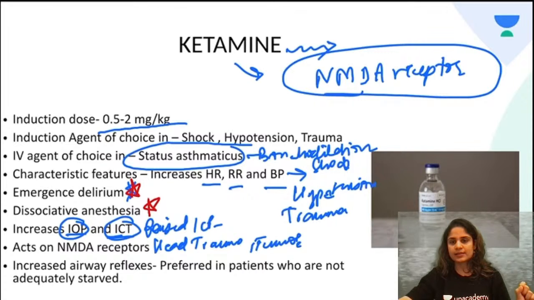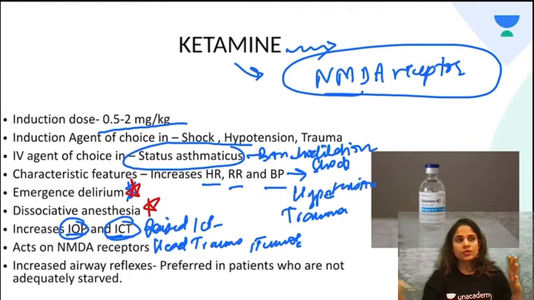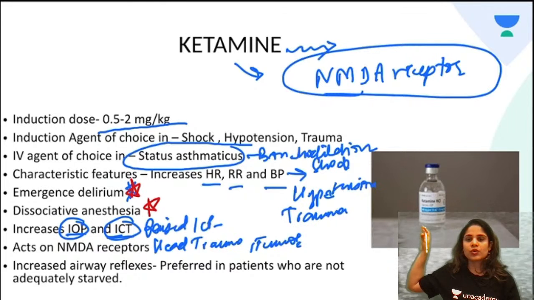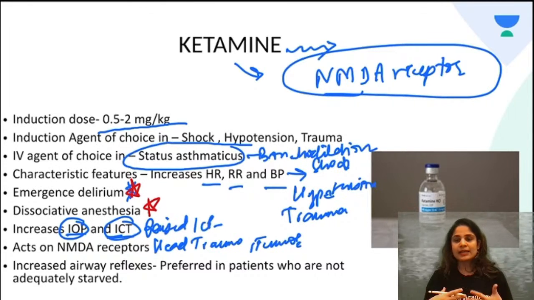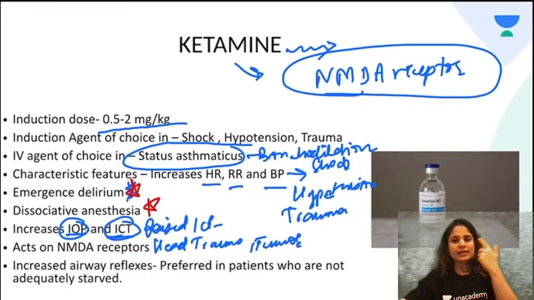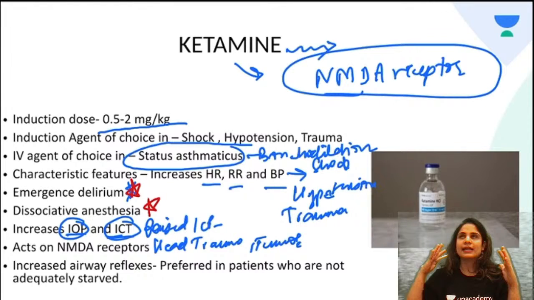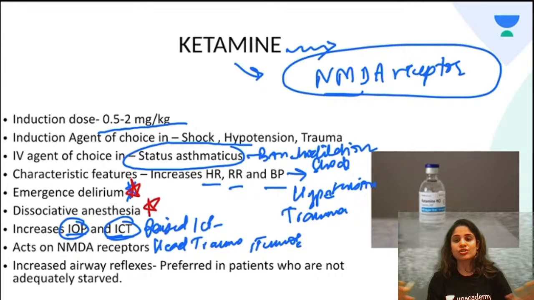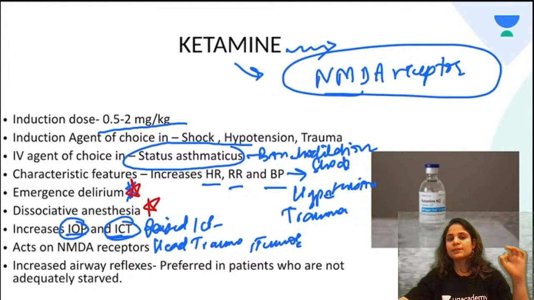What is dissociative anesthesia? I'll give you a very plain example. It is nothing but an out of body experience. So the patient's eyes will be open, however he will not be taking into account his environment at all. He will have an experience like he is standing at the corner of the room and watching himself when he is under anesthesia. Okay, so you will see that the patient is glassy eyed or has nystagmus in his eyes and he is awake, eyes are open, however he is not actually synchronized with his environment. Okay, so that is called dissociative anesthesia or out of body experience which is seen with ketamine.